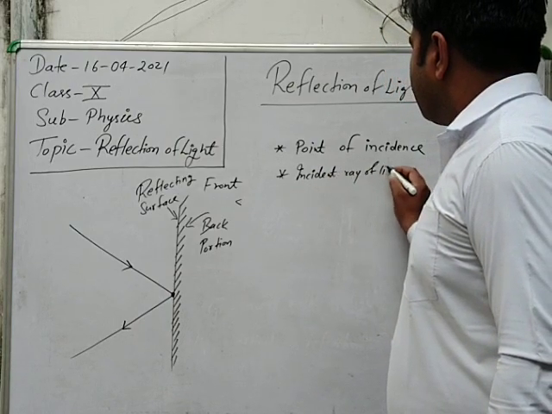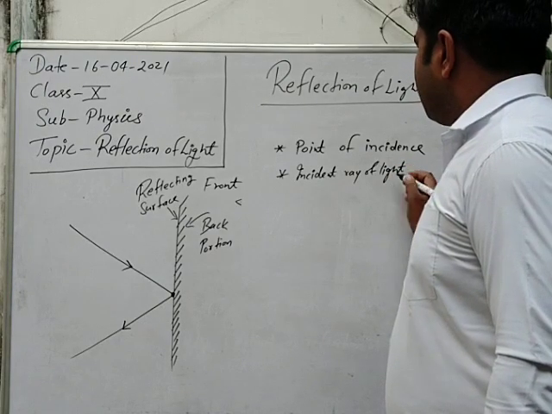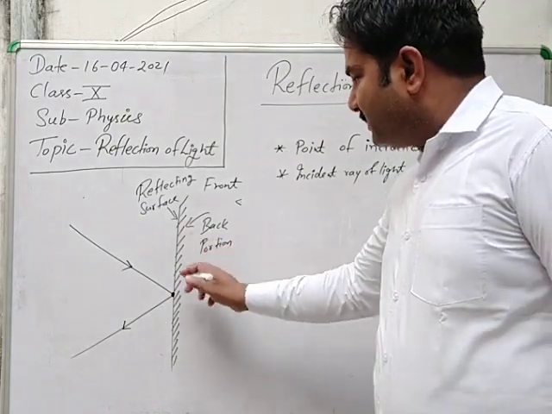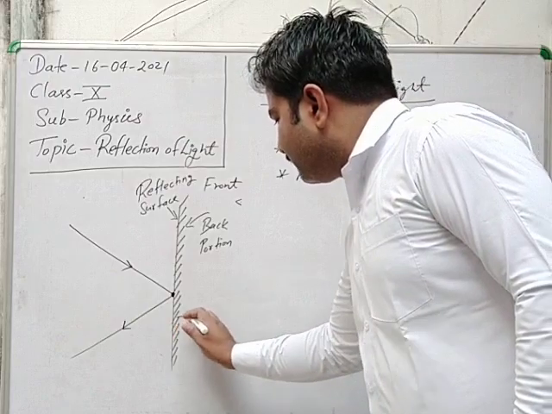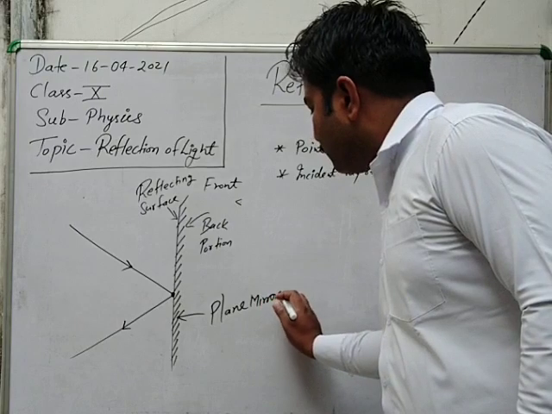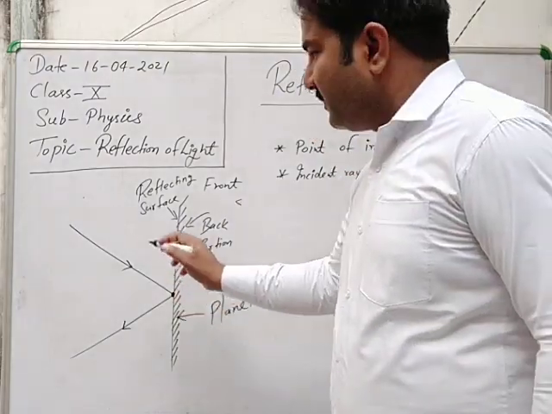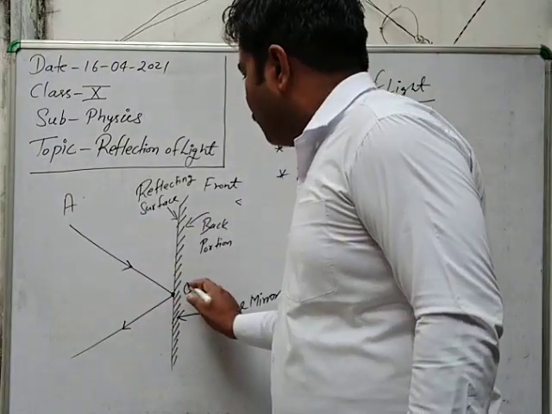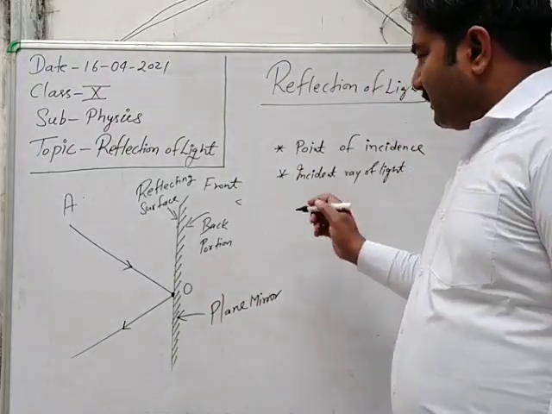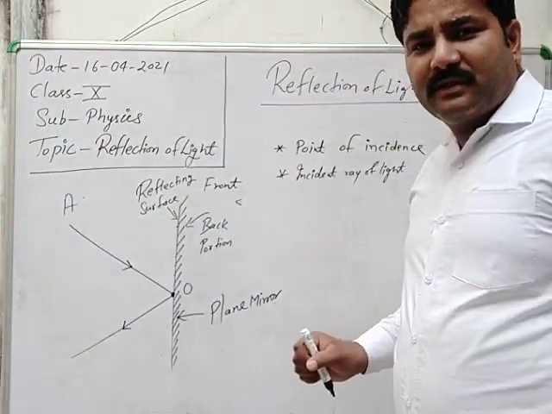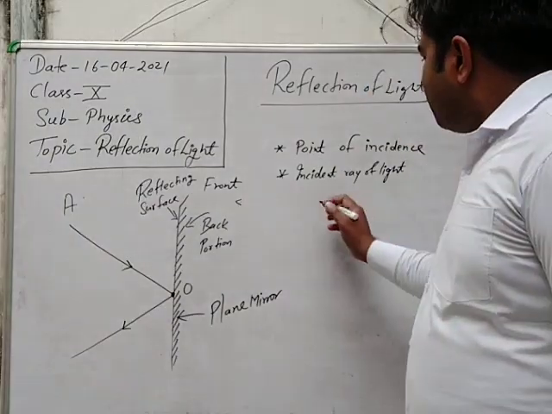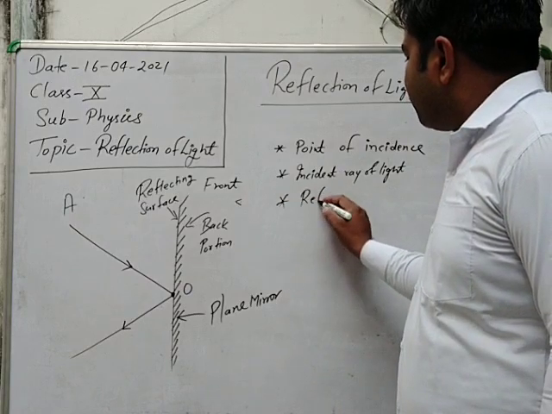And second one, incident ray of light. The incident ray of light means the light ray that is incident towards the plane mirror. This is the plane mirror. And the light ray here, named AO, is the incident ray. AO is the incident ray that is incident towards the plane mirror. The ray which is incident towards the plane mirror is the incident ray.